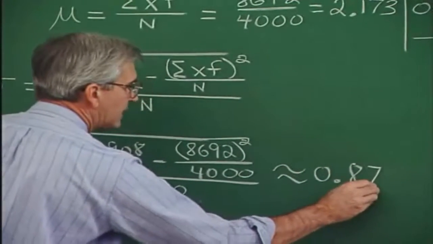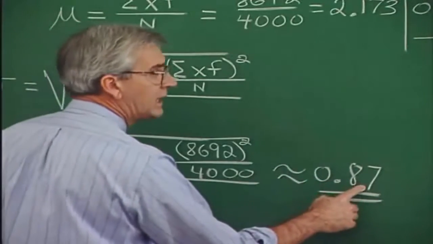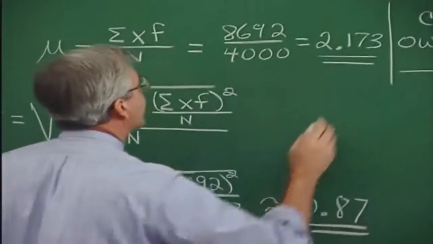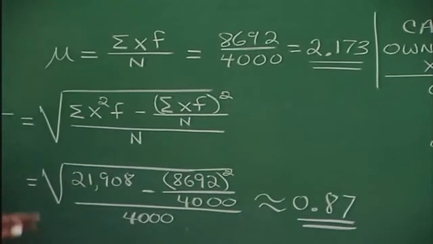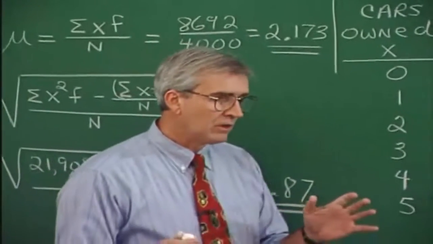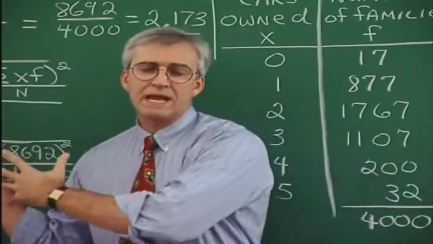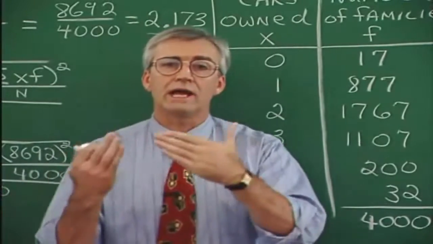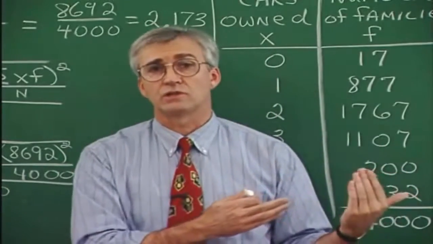But here was one of the shortcut formulas that we discussed. When we punch this into the calculator, we find that this is approximately 0.87 for the standard deviation. It's important that we recall 0.87 for the standard deviation and 2.173 for the population mean. The reason for going through this whole discussion is to compare the way that we made the calculation for mean and standard deviation here to a new way of making those calculations using the probability distribution idea.